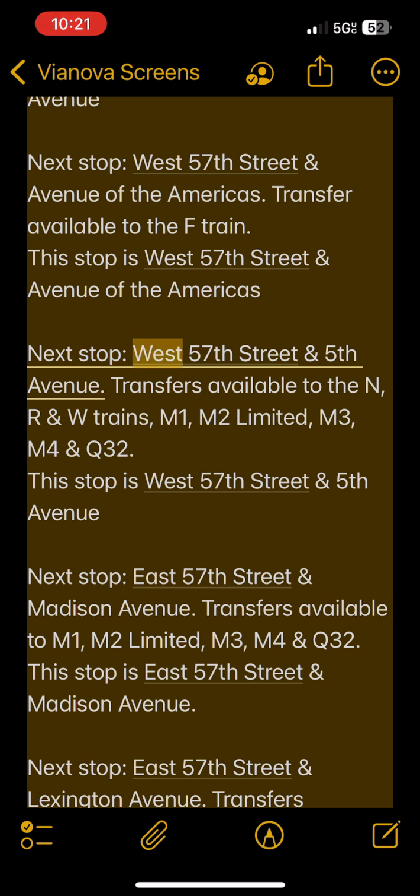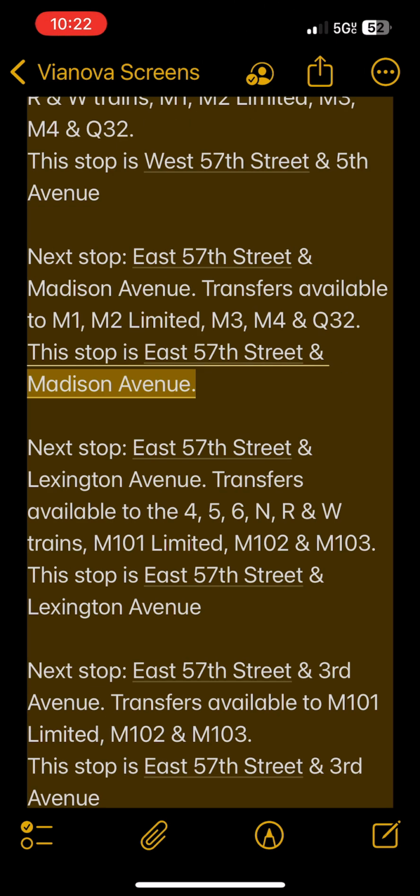Next stop, West 57th Street and 5th Avenue. Transfers available to the N, R and W trains, M1, M2 Limited, M3, M4 and Q32. This stop is West 57th Street and 5th Avenue. Next stop, East 57th Street and Madison Avenue. Transfers available to M1, M2 Limited, M3, M4 and Q32. This stop is East 57th Street and Madison Avenue.